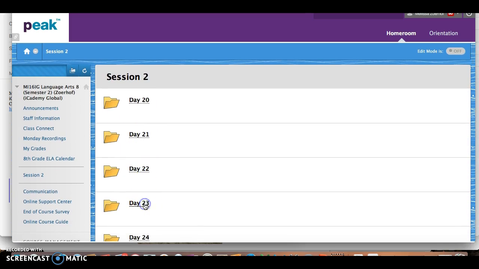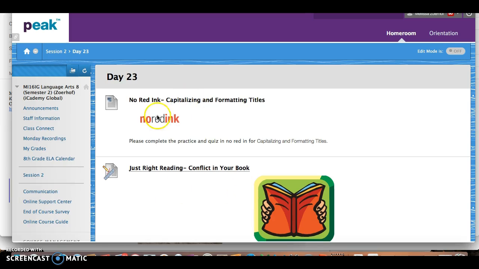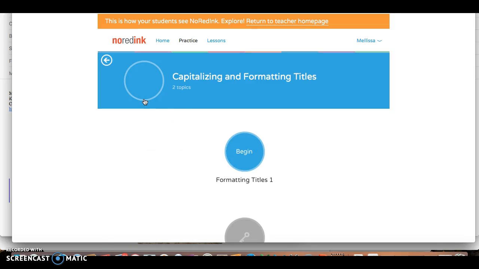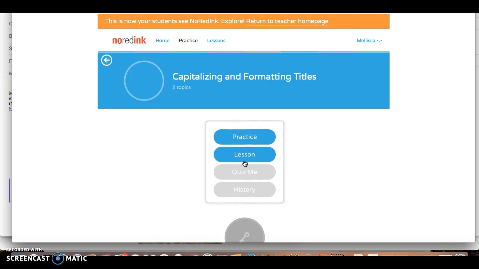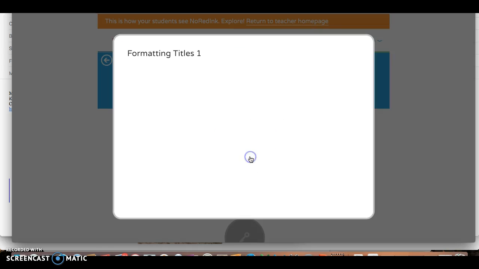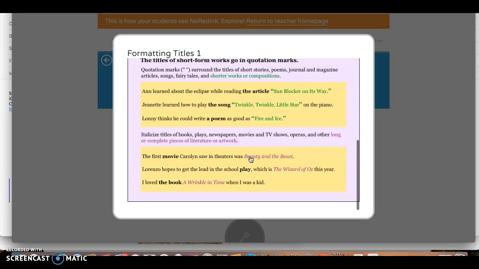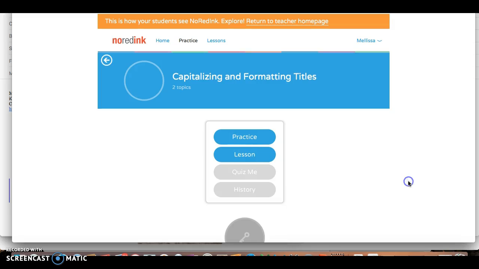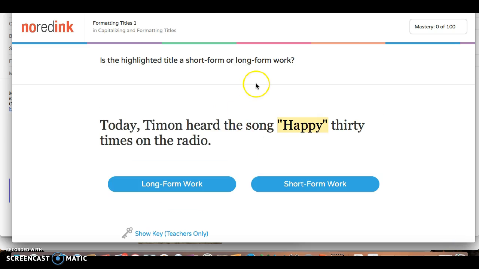And then the last day of this week, day number 23, you are going to have work in no red ink to do. You are going to be working on capitalizing and formatting titles. So when you log into noredink.com, you're first going to do the practice for this piece of grammar. You're going to click begin. And remember, before you practice, you're going to want to click on the lesson so you can learn what is being taught in this lesson. Take notes on that in your ELA notebook, and then you'll go to practice it.